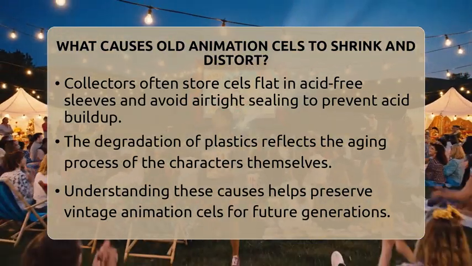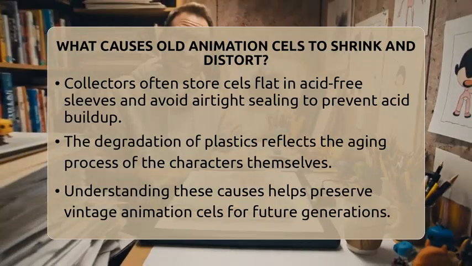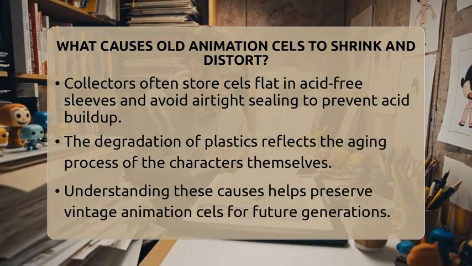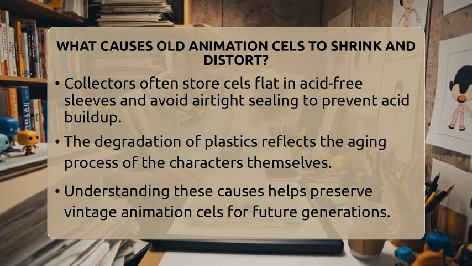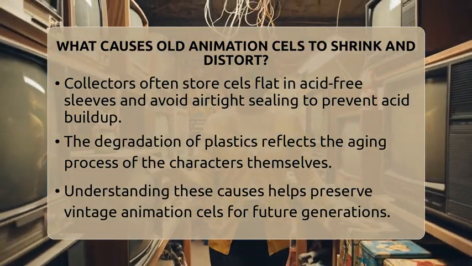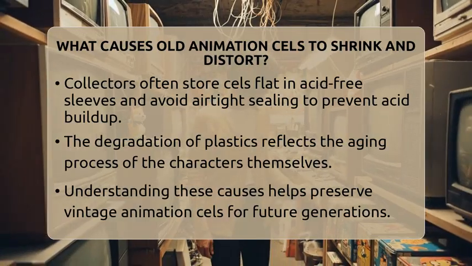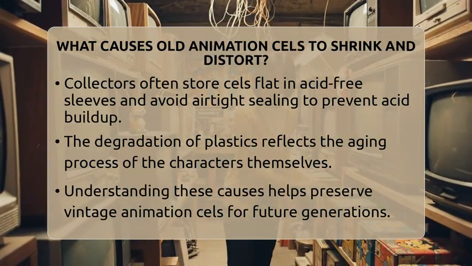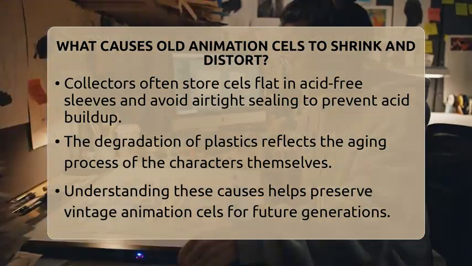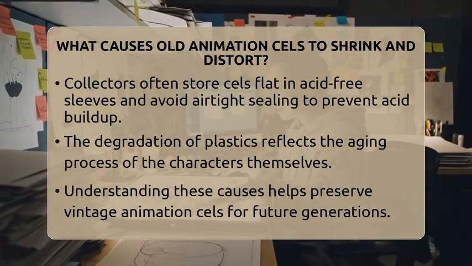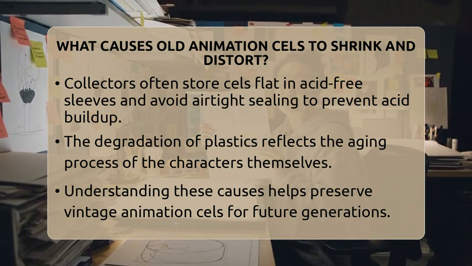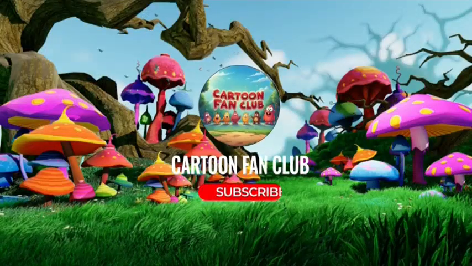So, in simple terms, old animation cells shrink and distort because their plastic bases chemically break down over time. This happens from environmental exposure, loss of plasticizers, and internal chemical reactions. All these factors cause the cells to become brittle, warp, and lose their original look. That's why preserving these treasures requires careful storage and handling.